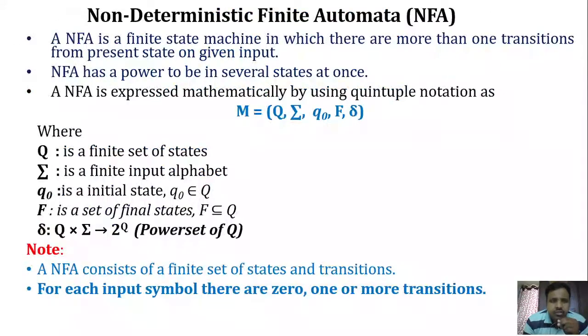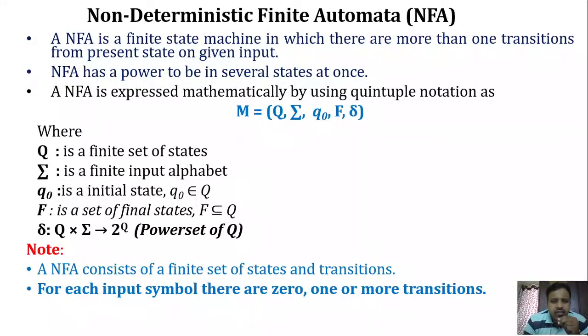This is the concept we were discussing in the previous session, that is, non-deterministic finite automata. The main property of NFA is that from a state on a particular input symbol, there may be one transition, multiple transitions, or no transitions. So the possibilities are null transition, one transition, or many transitions. This property makes NFA different from the DFA.